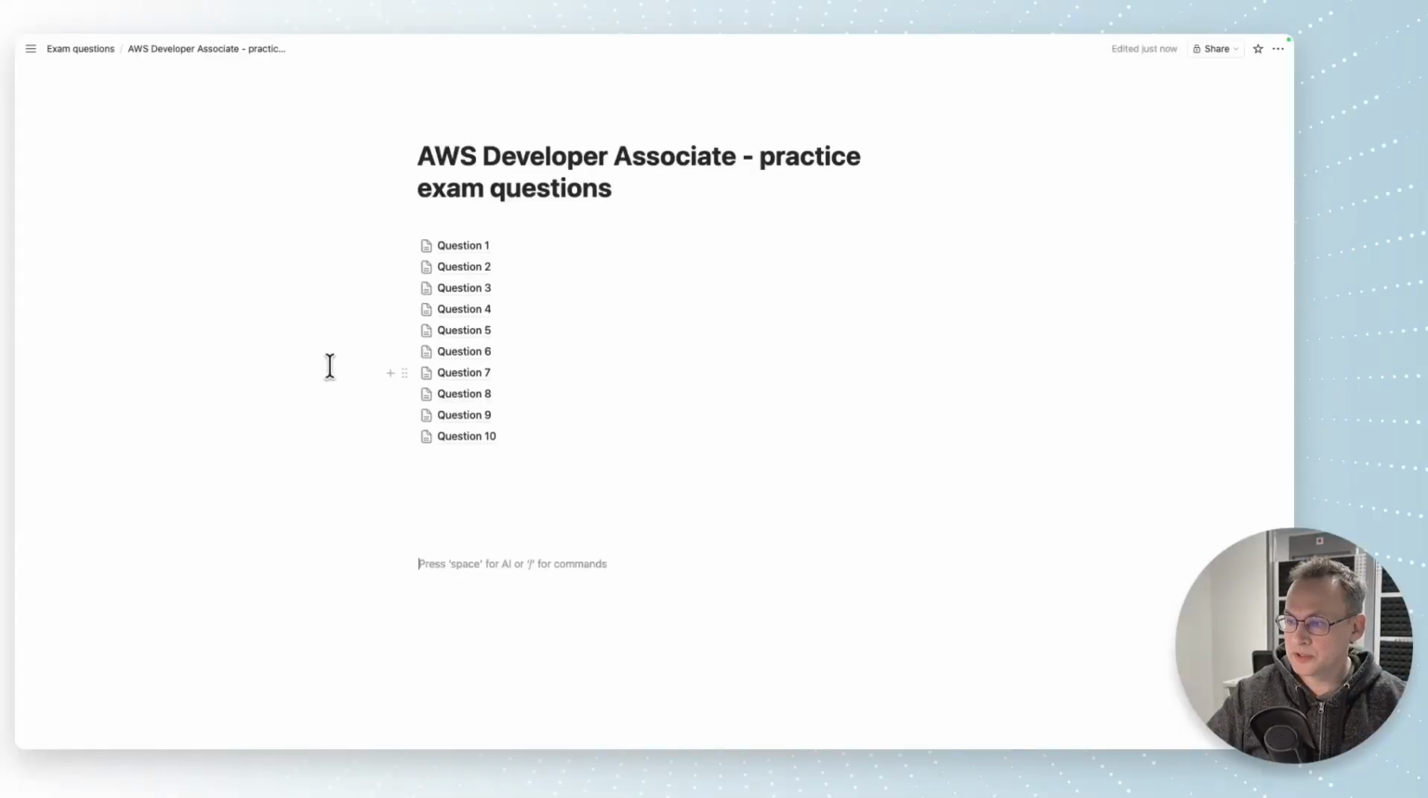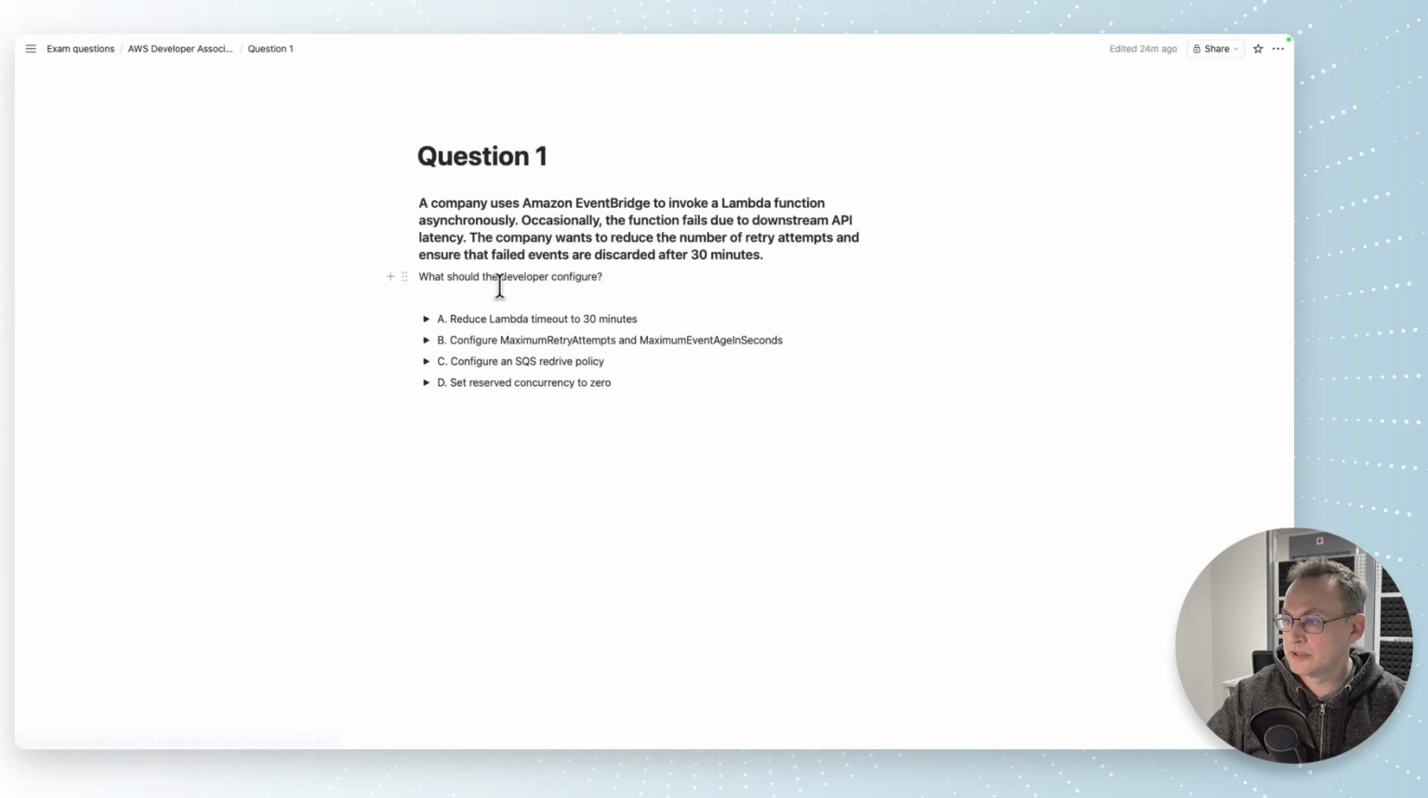This time I will present you a few practice exam questions related to Lambda. So let's jump in. Here we have 10 questions and let's go through them one by one. Question number 1 is this.